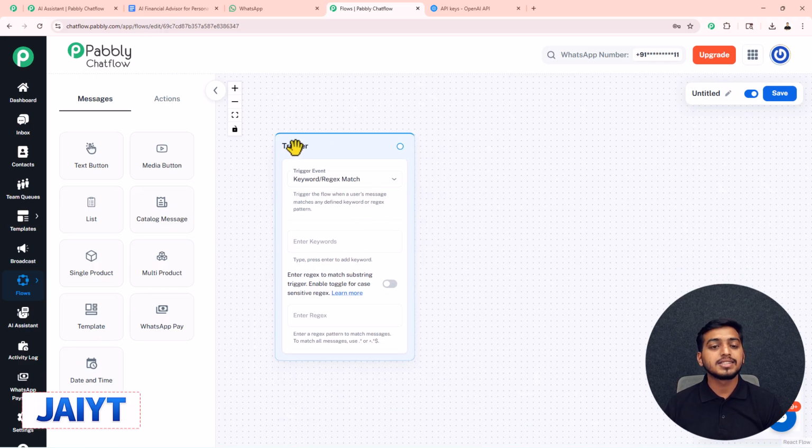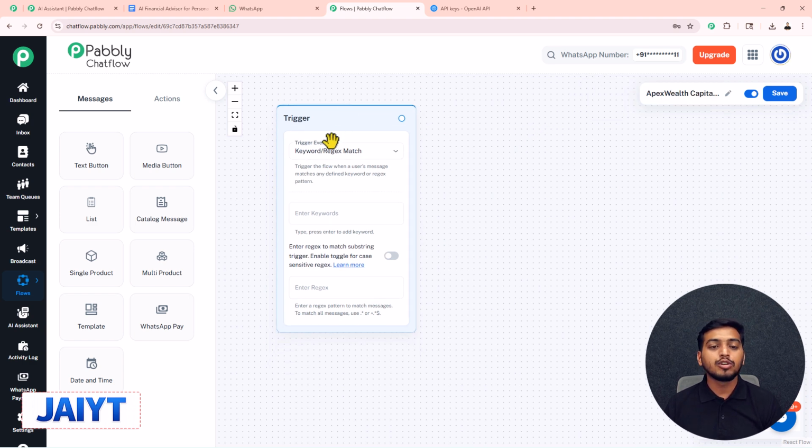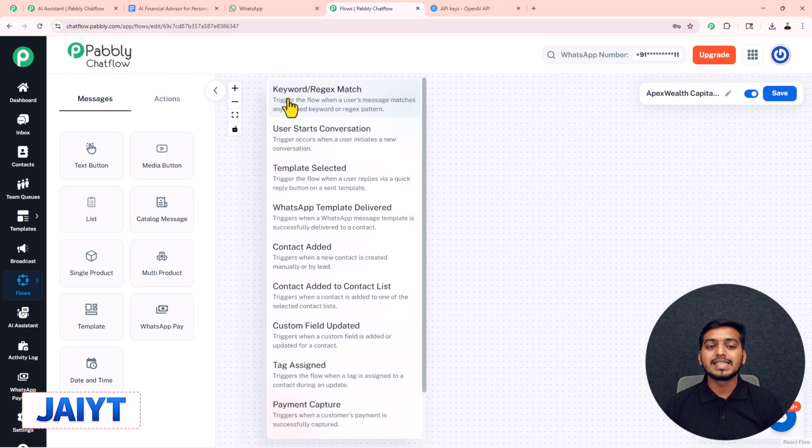At first, this trigger step is visible, so we will work on this, but before that, let us give a meaningful name to our chatbot. So I will name it Apex Wealth Capital Advisors. Now we have to work on our trigger step. For my trigger event, I will select this keyword or regex match because I want my chatbot to get triggered with the help of some keywords that we will add here. So we have to select our trigger event.